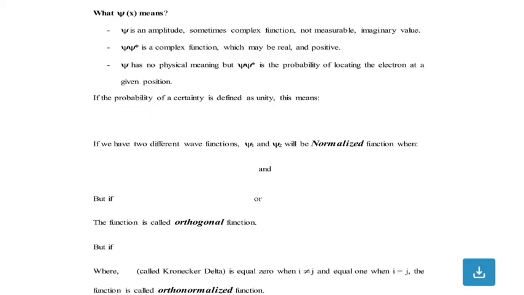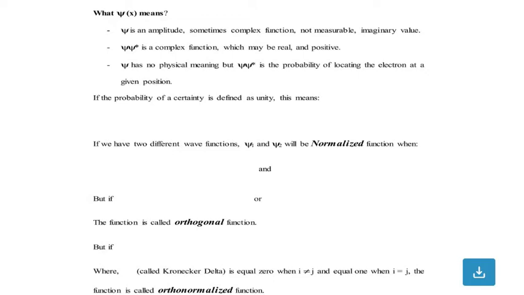So what does psi of x mean? Psi is an amplitude, sometimes a complex function, not measurable. Psi has no physical meaning, but psi star psi gives the probability of locating the electron at a given position.